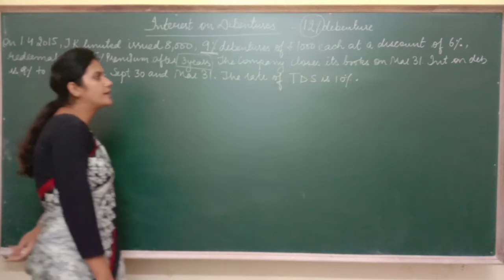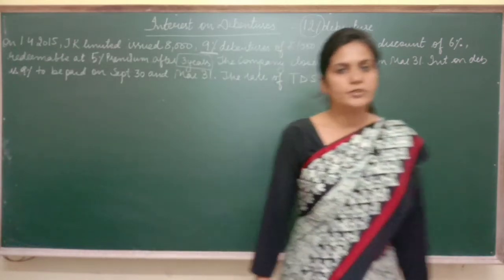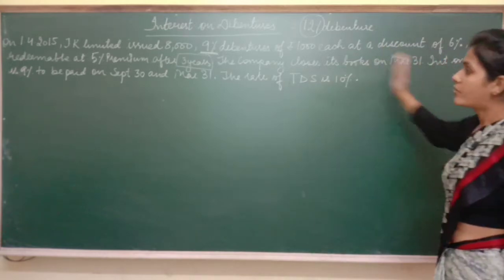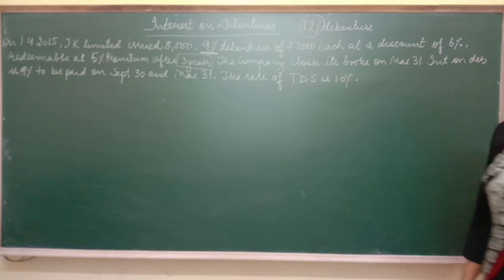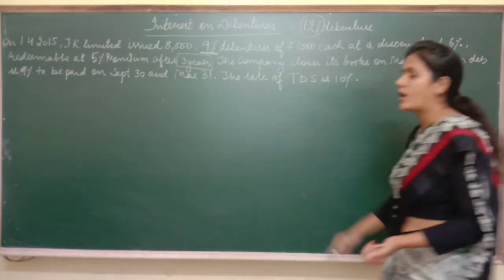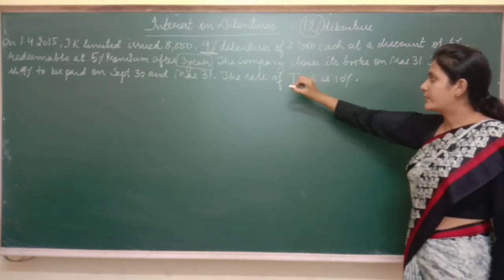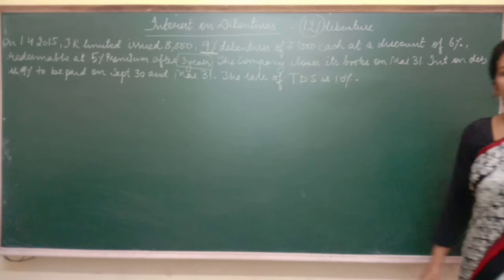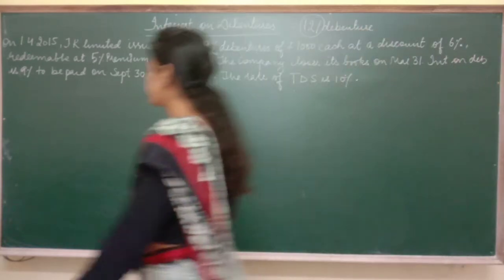Now it's mentioned that company closes its books on March 31st, which is the end of the financial year. Interest on debentures is 9%, that we know, and we have to pay this interest on half yearly basis, means on September 30th and March 31st. And TDS is 10%. That means tax deducted at source. So it is a full-fledged question now. So let's start with the first entry.